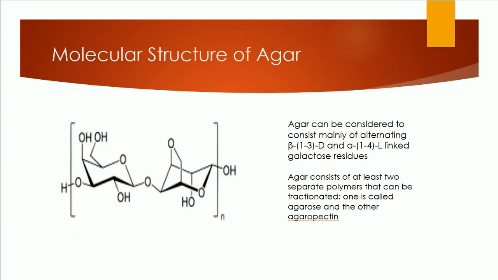The last molecular structure is that of agar. Agar can be considered to consist mainly of alternating beta-1,3-D and alpha-1,4-L linked galactose residues. Agar consists of two separate polymers that can be fractionated. The first is agarose and the other is agaropectin. There are at least 11 different agarobiose structures that can be identified in different agar-bearing weeds, depending on the gender, species, environmental conditions, as well as the time of year that they were produced.